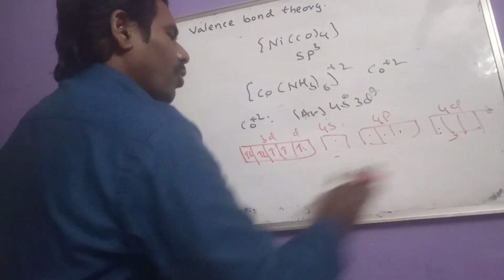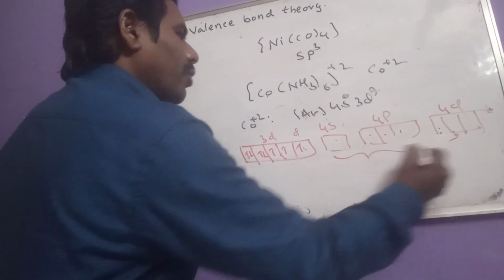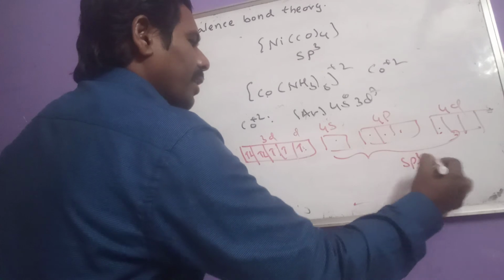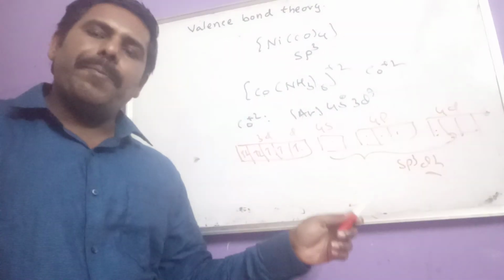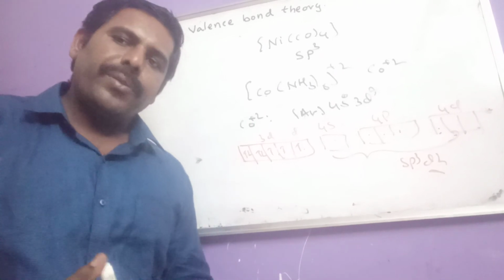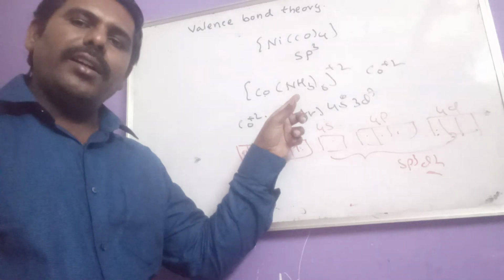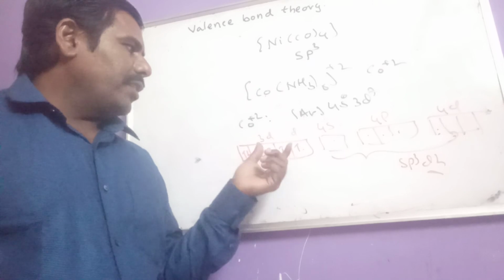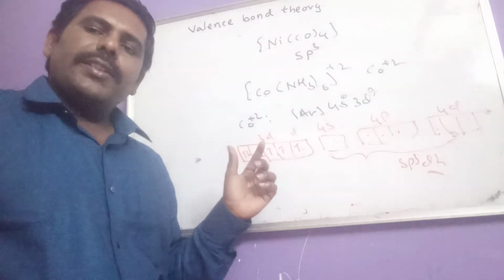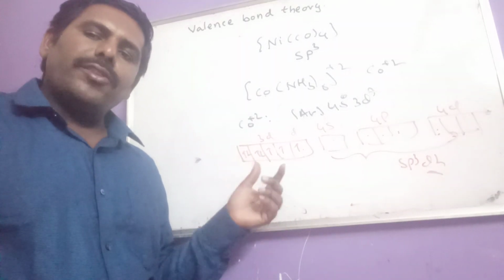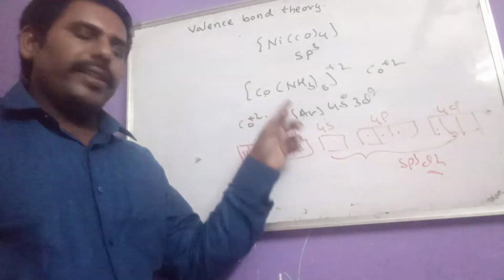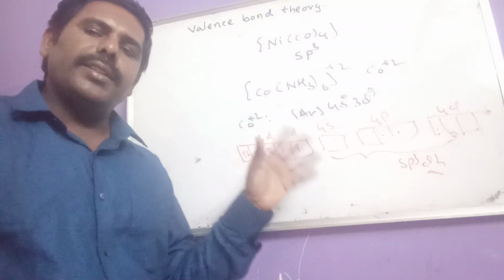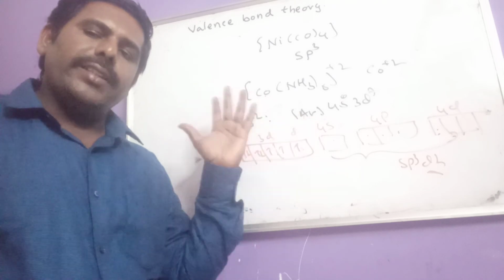This will undergo sp3d2 hybridization. That means the outer d orbital participated in hybridization. Even though a strong ligand is there, it is now called spin free and also a high spin paramagnetic compound. So this is one of the exceptions from that easy technique.